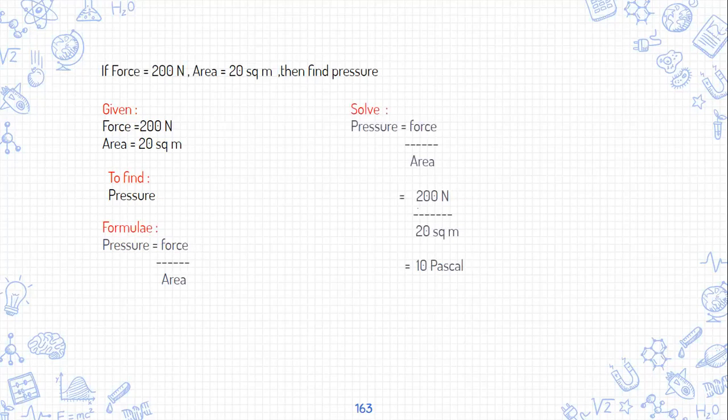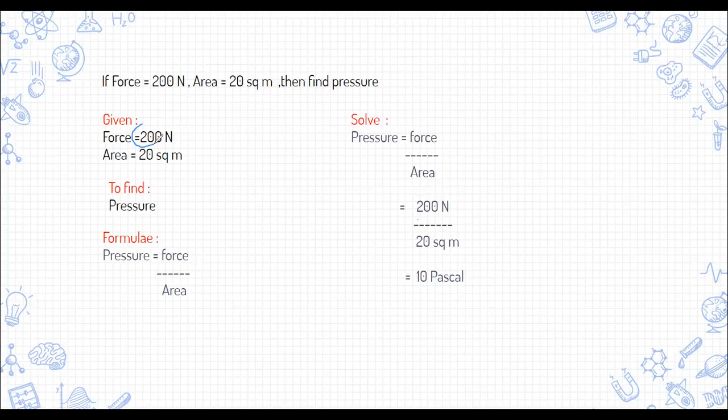Pressure is equal to force upon area. Force is 200 Newton. Okay, so we write force के बदले 200 Newton. The area, okay, I will write this. So force के बदले I wrote 200 Newton. Now area is 20 square meter. So area के बदले I wrote 20 square meter.